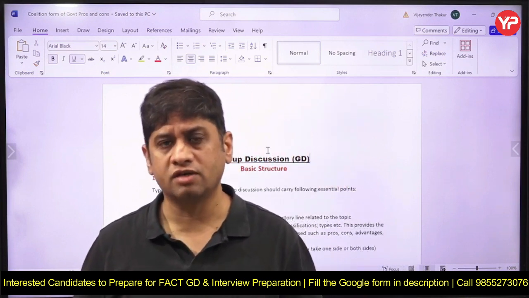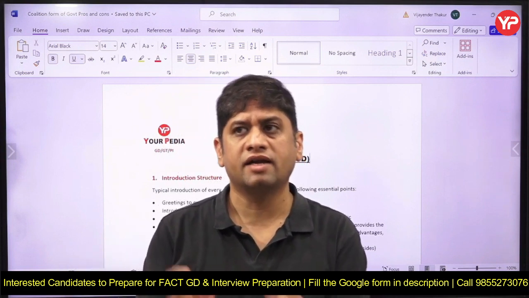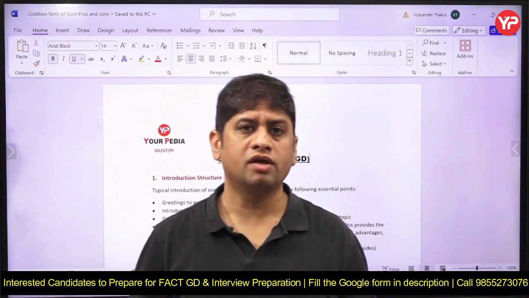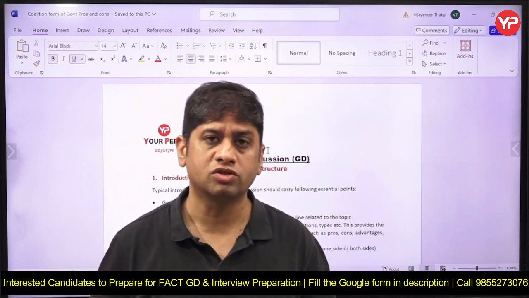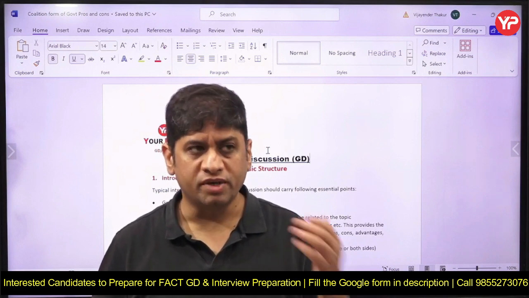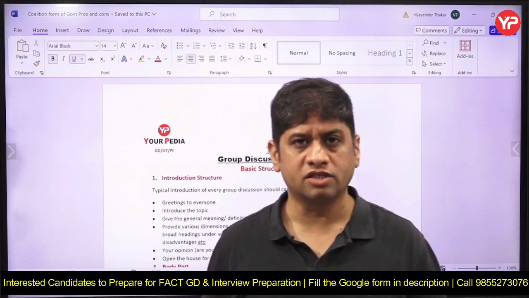Now what is the meaning of coalition? It means a group of political parties coming together and getting the majority. In the Indian Parliament, you need 273 Members of Parliament in the Lok Sabha to form a government. BJP has not got 273 on its own, though it is the largest political party.